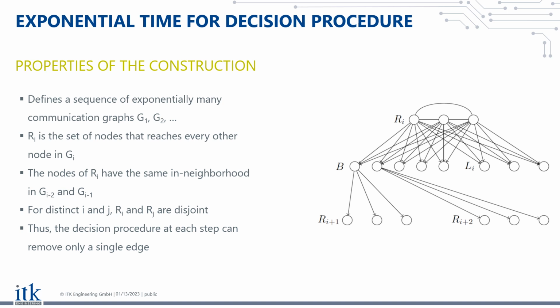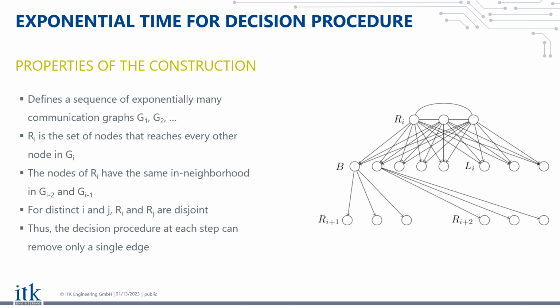And so here now, what we do is we define a graph Gi. And by defining this graph, we actually define an entire sequence of graphs, G1, G2, and so on, that has an exponential number of members. And the Gi of this sequence have a few properties.